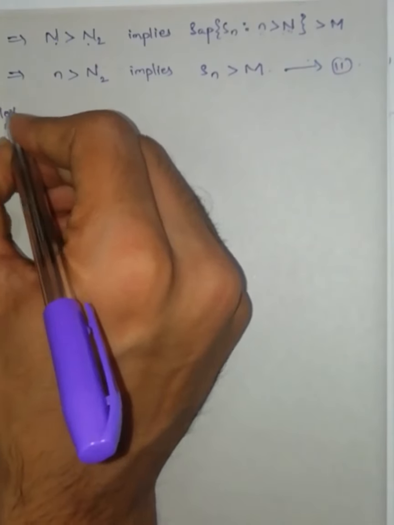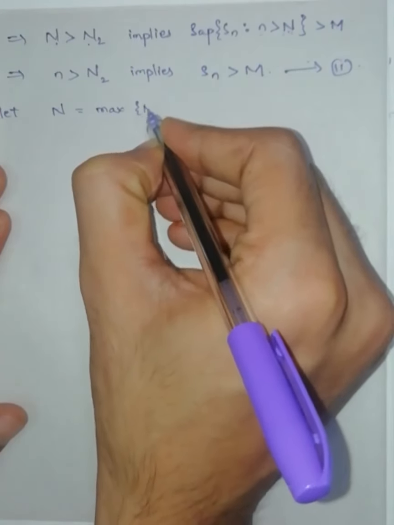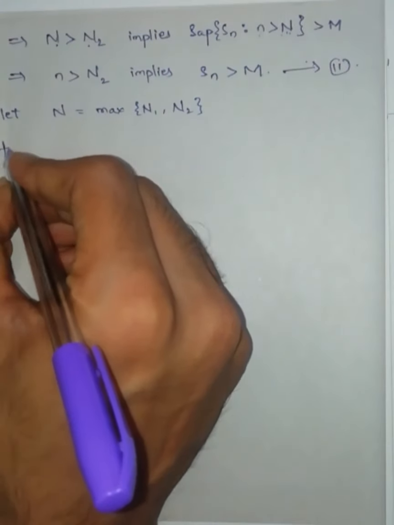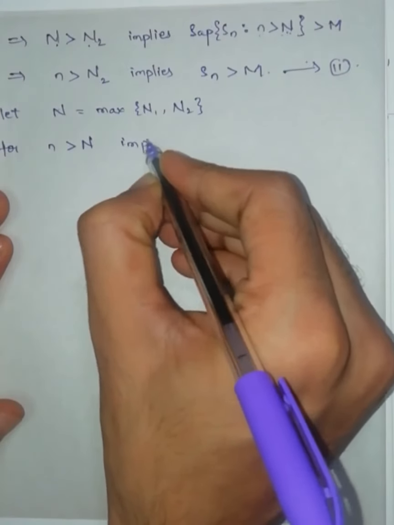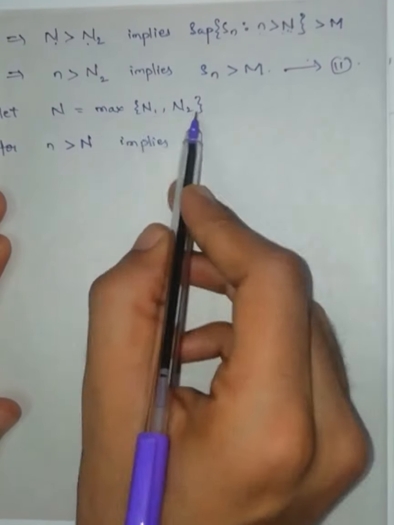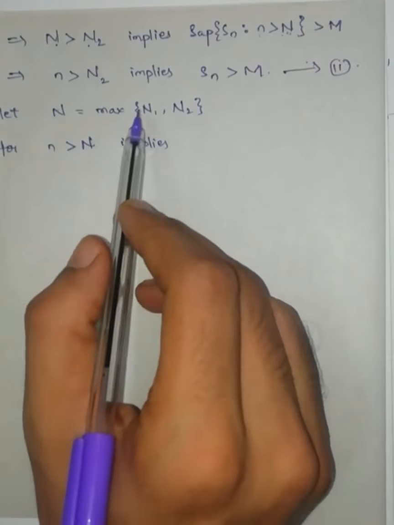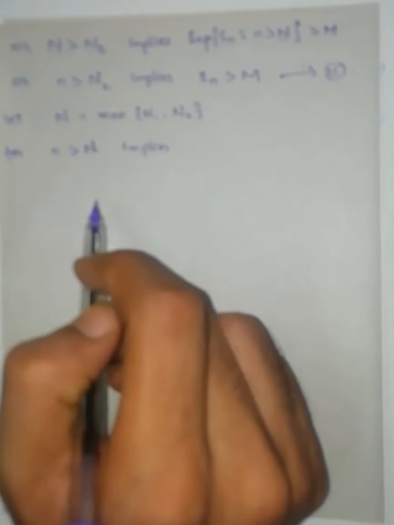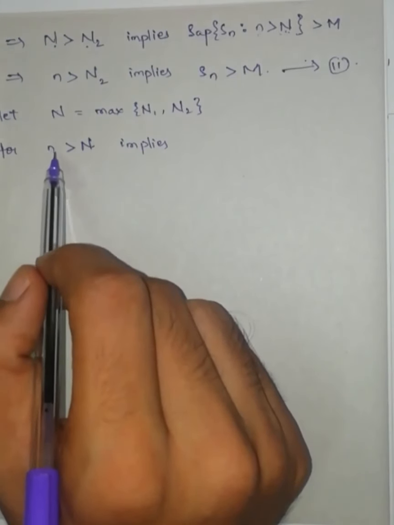Let capital N be equal to the maximum of N1 comma N2. Then for small n greater than capital N, capital N is the maximum of these two. Maximum means this is either N1 or N2, whichever is maximum, and then the other element will be smaller. If I take any n which is greater than the maximum, it implies n is greater than N1 as well as n is greater than N2.